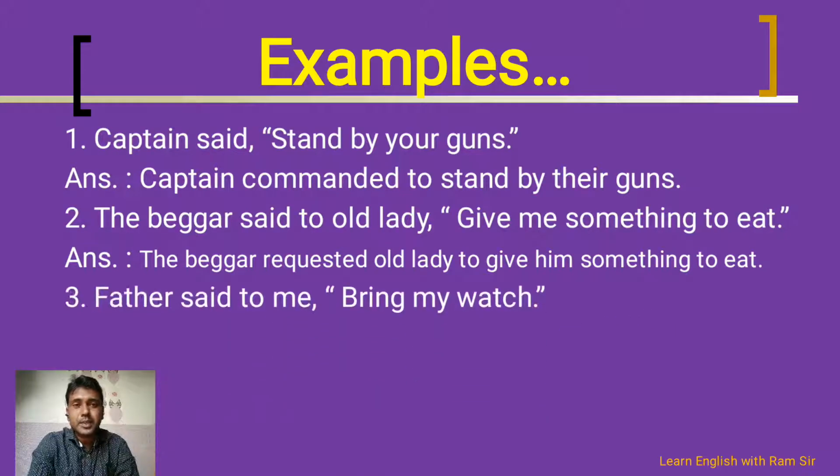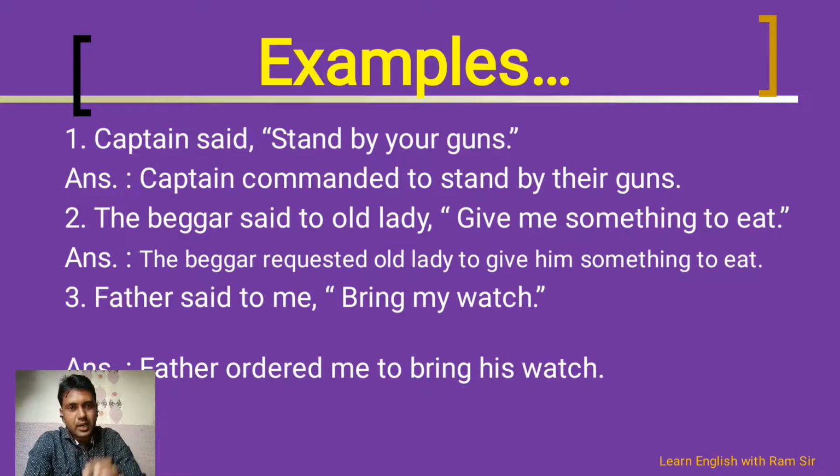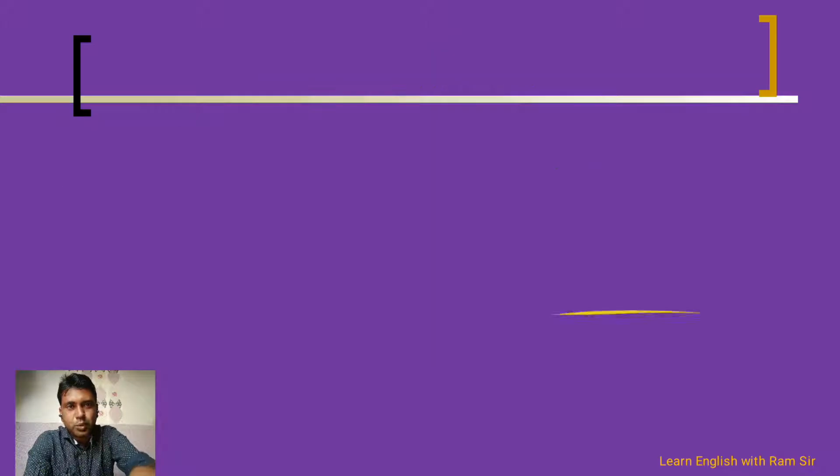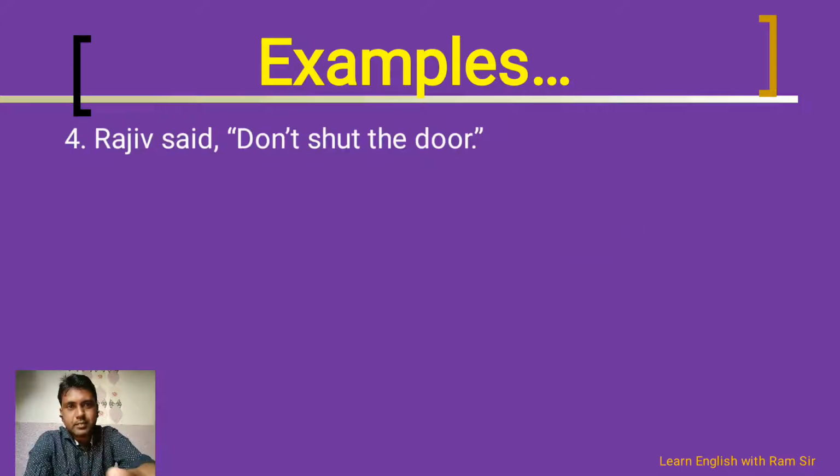The third example here we are going to discuss, that is, father said to me, bring my watch. So father is always ordering, he is not requesting the children. So father ordered me to bring his watch. This would be the answer. Father ordered me to bring his watch. So let's see few more examples for better understanding.